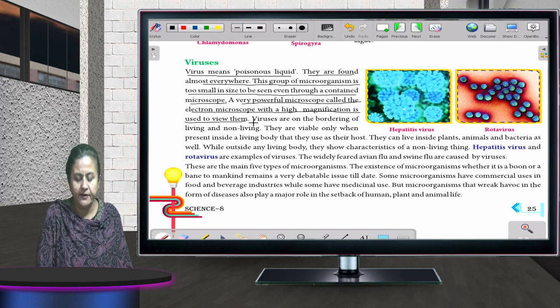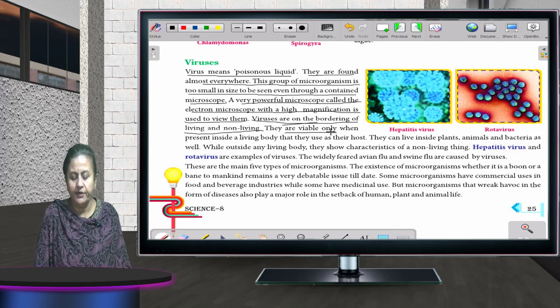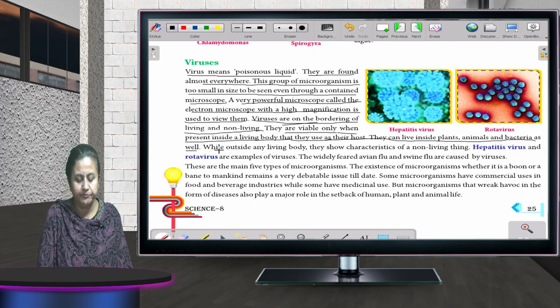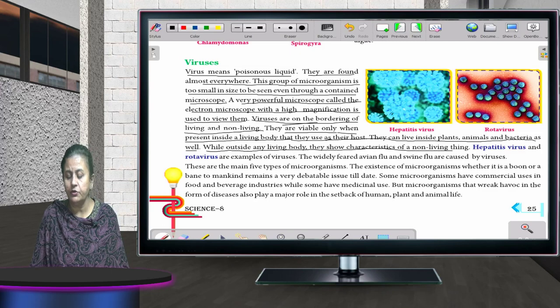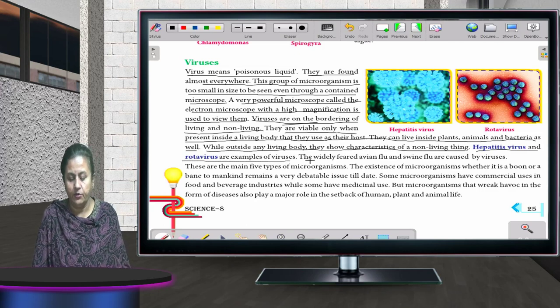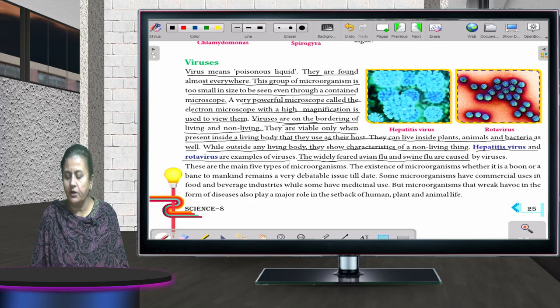Okay, viruses are on the border of living and non-living. They are active only when present inside a living body that they use as a host. They can live inside plants, animals and bacteria as well. While outside any living body, they show the characteristics of a non-living thing. Hepatitis virus and rotavirus are examples of viruses. The widely feared avian flu and swine flu are caused by viruses.